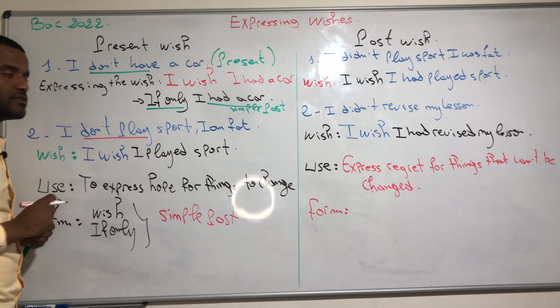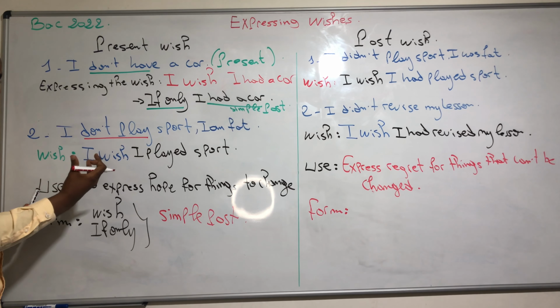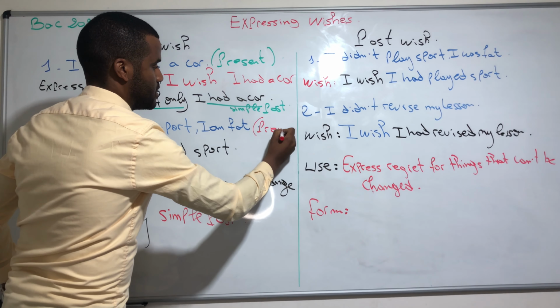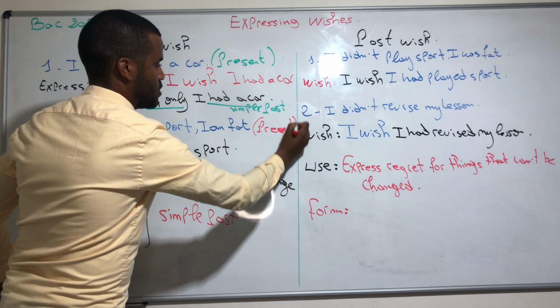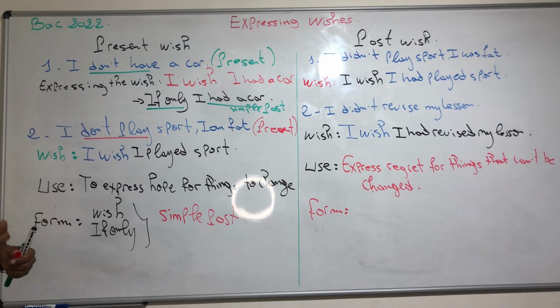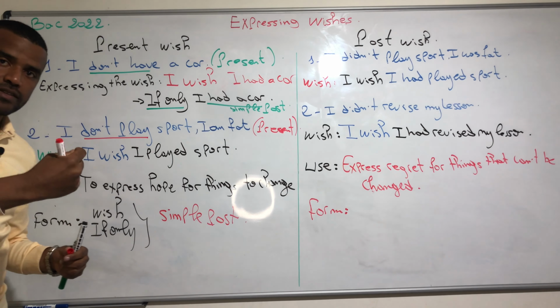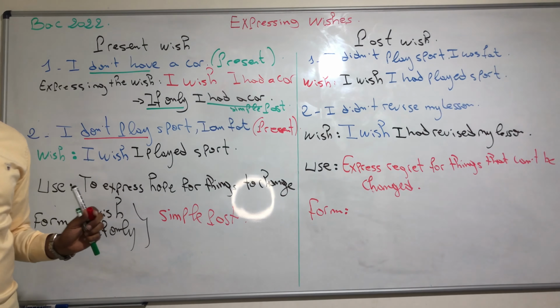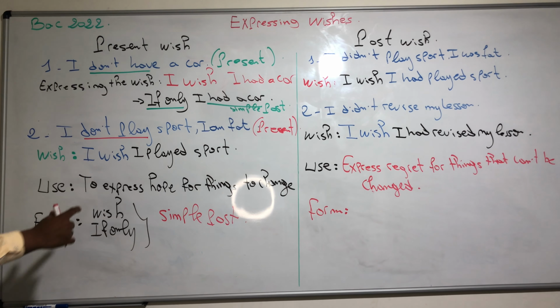Which tense do we have here? It's simple present, right? Good. But when you want to express that wish, you have to use simple past, like we have here.